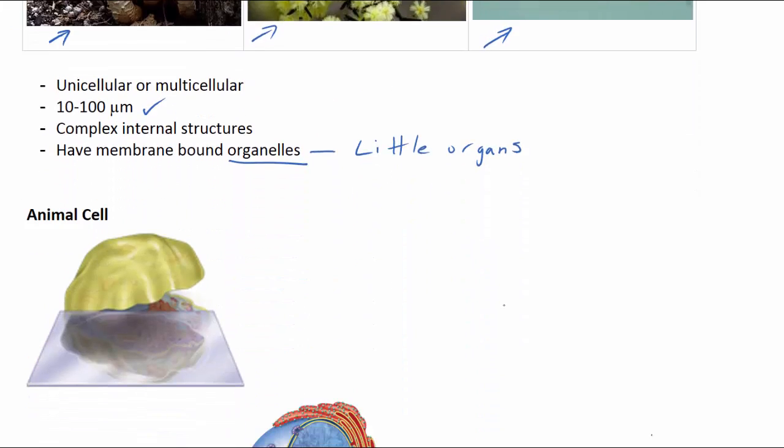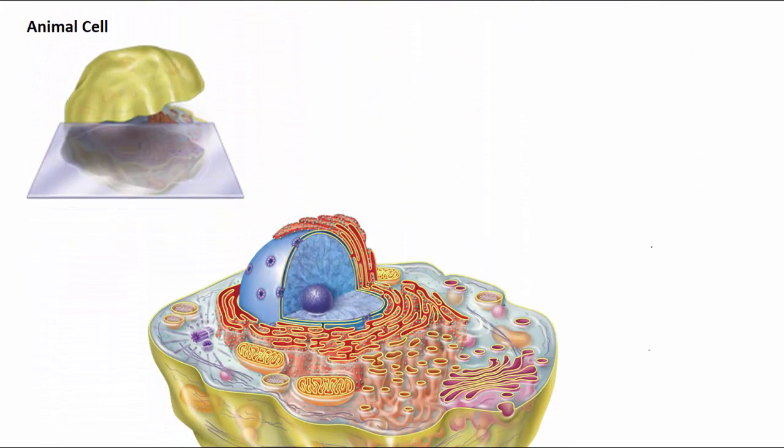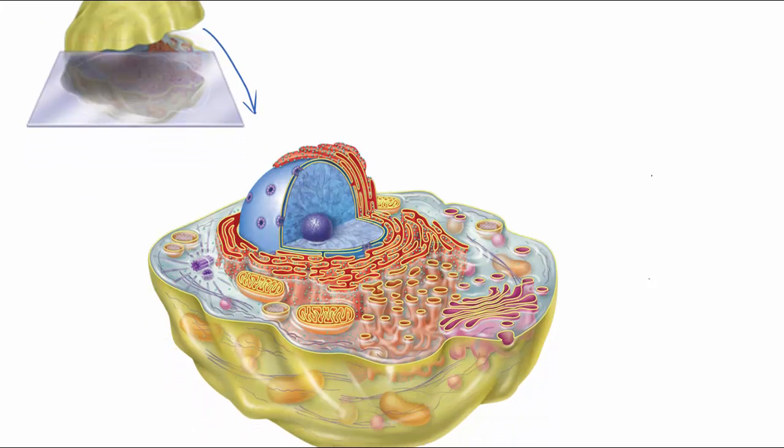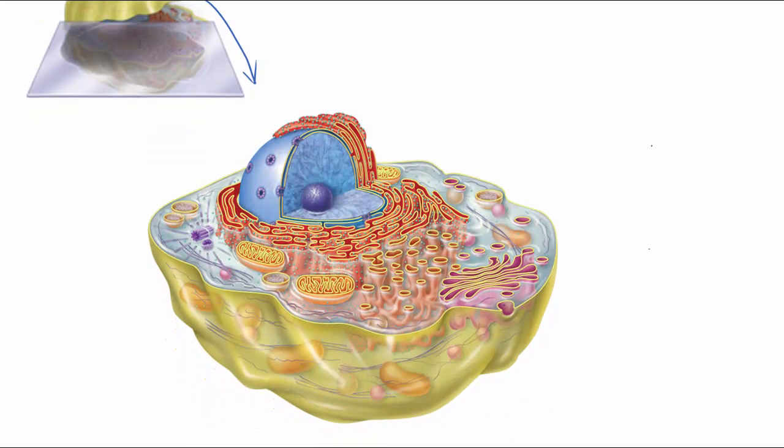The two most common eukaryotic cells you will look at in a biology classroom are animal cells and plant cells. This is the image of the cross-section of an animal cell, as if you'd cut the cell in half. Immediately, one of the most prominent organelles in the eukaryotic cells of both plants and animals is the nucleus that is clearly visible using both light and electron microscopes.